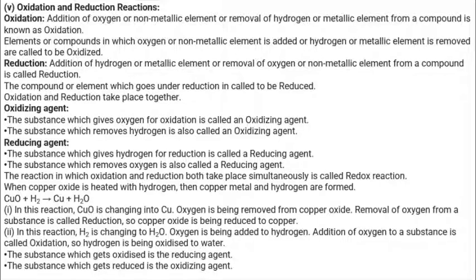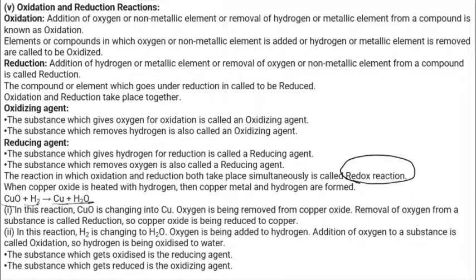If in any chemical reaction oxidation and reduction take place simultaneously, we call that a redox reaction. I can give you one example here. Copper oxide reacts with hydrogen, and we get copper and water. In this reaction, copper oxide changes into copper, so oxygen is being removed from the copper oxide.